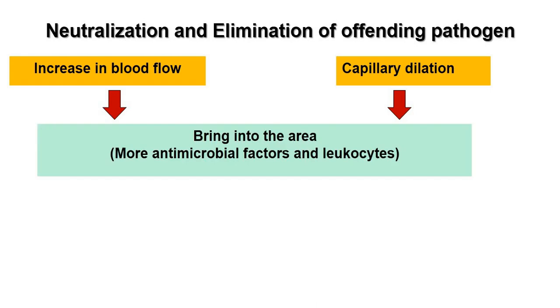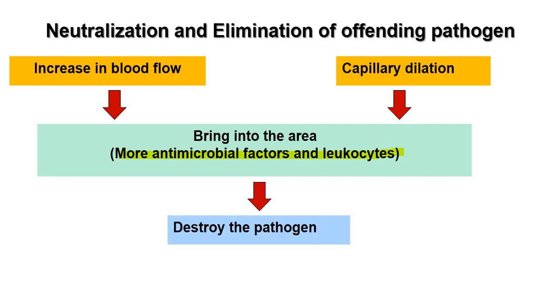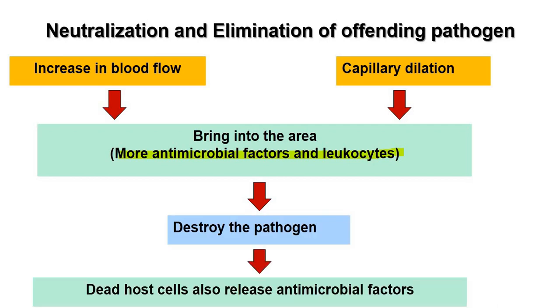More blood into the area means more antimicrobial factors, more leukocytes, and all these leukocytes or WBCs will destroy the pathogen. After the pathogen is destroyed, the dead host cells will release antimicrobial factors, and these antimicrobial factors in a reversible fashion will also destroy the pathogen. So, this is how the neutralization and elimination of the offending pathogen takes place by acute inflammatory response.